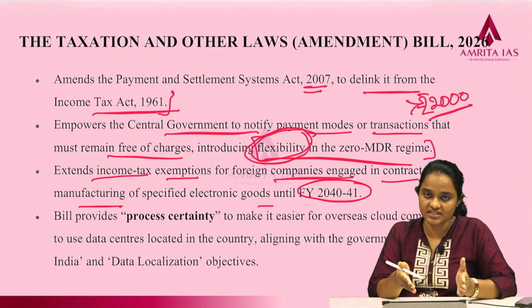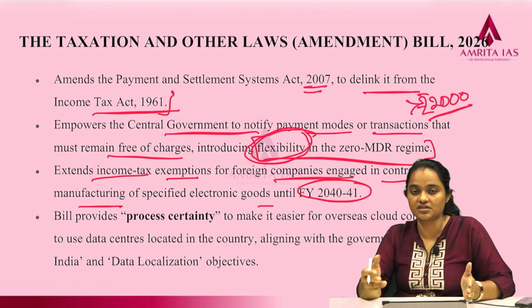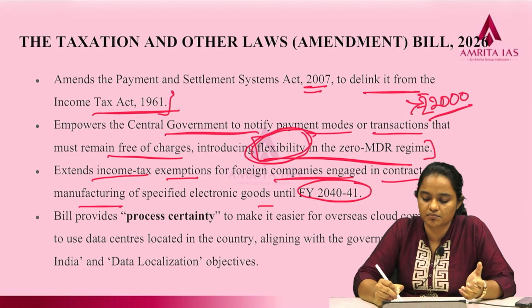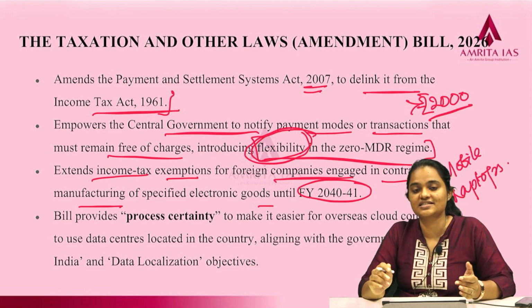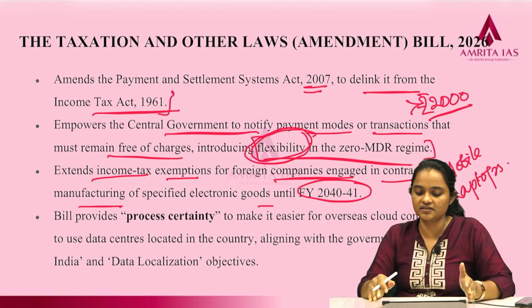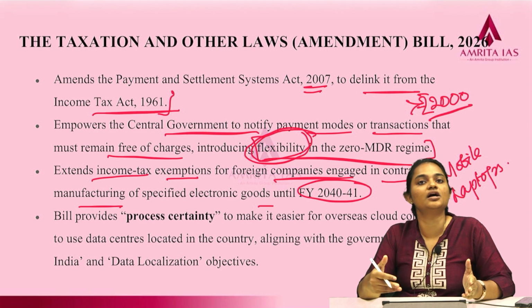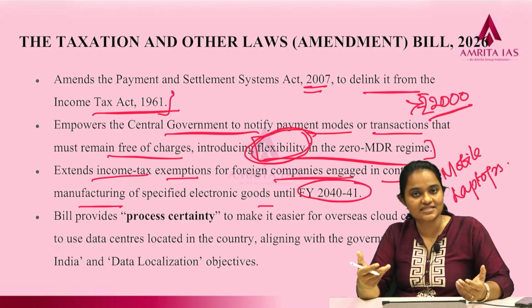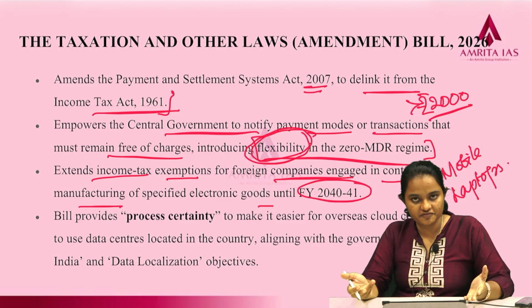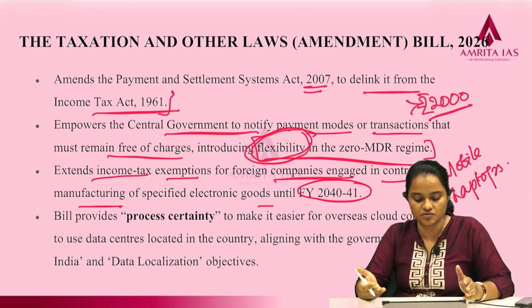Based on this Act, there is an income tax exemption given for such contract manufacturing for certain electronic goods, like maybe mobile phones or laptops. For such electronic products, there will be tax exemptions. So under this law, foreign investment is actually promoted. Foreign investors will be incentivized, because once they come, they don't have to pay taxes. They will see that as an incentive and a benefit, so definitely they will come and invest in our local manufacturing units. That is one thing this law brings out.